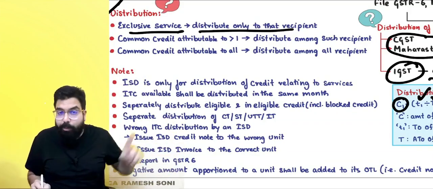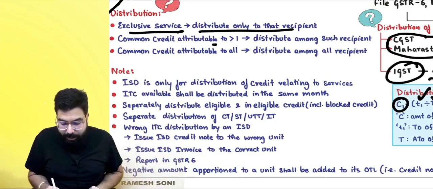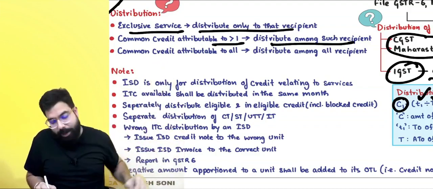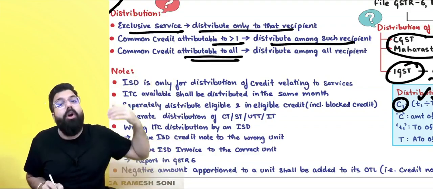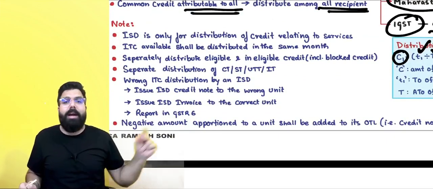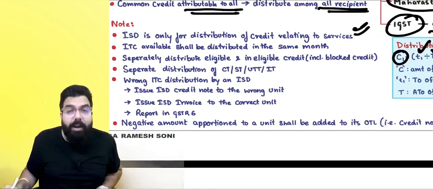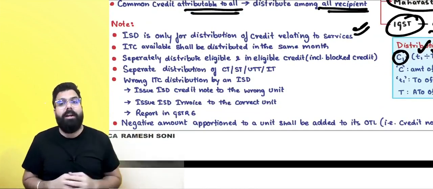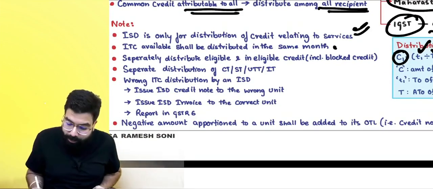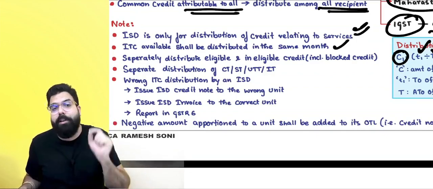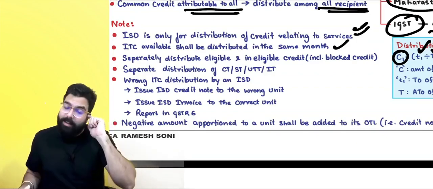Exclusive services: distribute only to that recipient. Common credit attributable to more than one: distribute among such recipients. Common credit attributable to all: distribute among all recipients. Always remember, ISD is with respect to distribution of credit relating to services only. It will not distribute credit relating to inputs or capital goods. Always remember one thing, you should distribute the credit in the same month. Always distribute the credit in the same month.